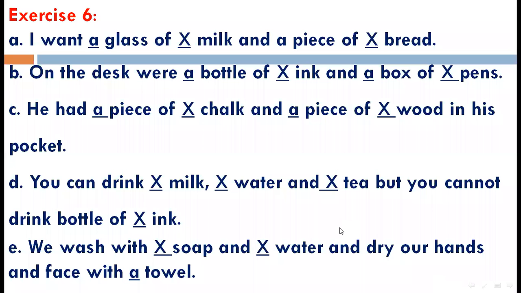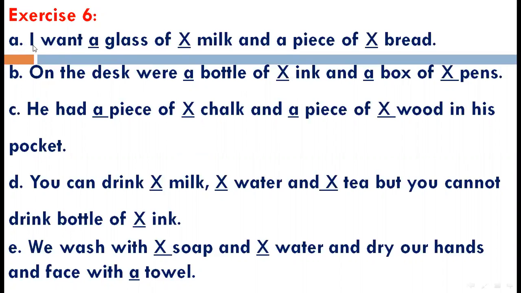Let's start exercise number 6. Here we just insert a or an if it is necessary. And if it's not necessary, we put a cross. Dear students, you must remember that we use a or an with a singular word or a singular thing. So those words that are not singular, we put a cross.